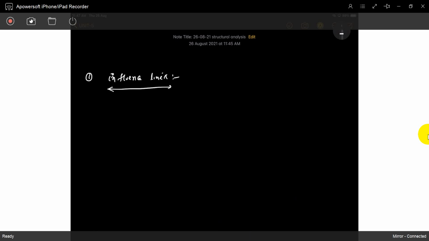So my behavior is changing with respect to the workload. The same thing: the behavior of any one particular quantity, how it is influenced by the loading pattern, that is called an influence line.